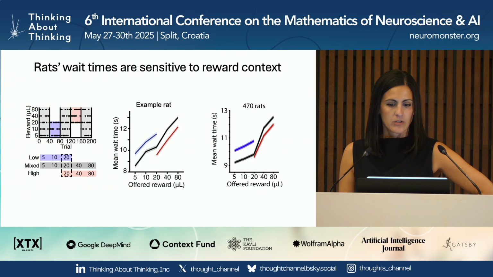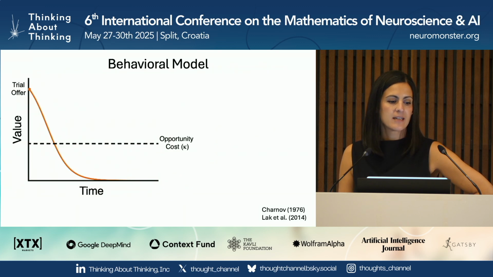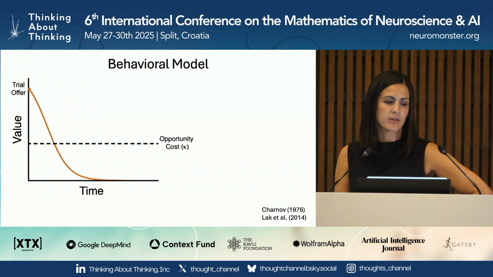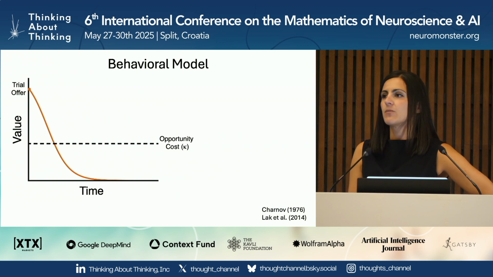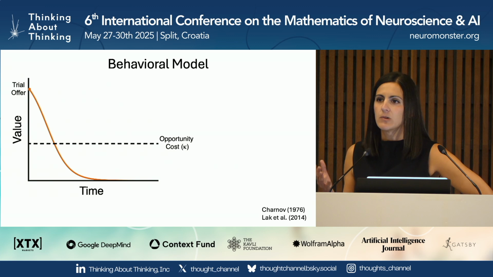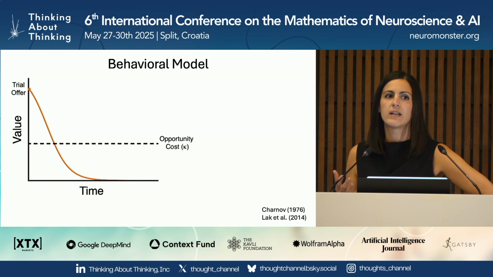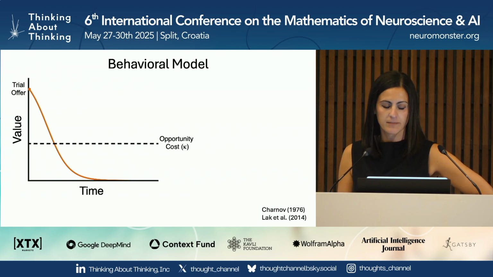Okay, so we're really interested in understanding how the animals solve this task, and so we developed a psychological process model that was initially inspired by normative foraging theories, and specifically the marginal value theorem. So the idea is that what the rats should be doing in this task, in principle, is waiting until the value of waiting falls below what's called the opportunity cost, which in the optimal case would be the long-run average reward in the environment.